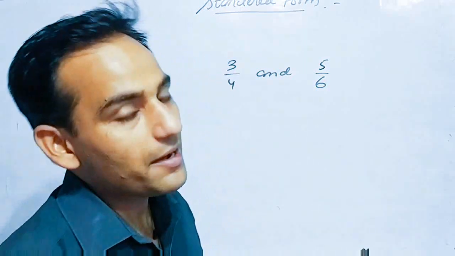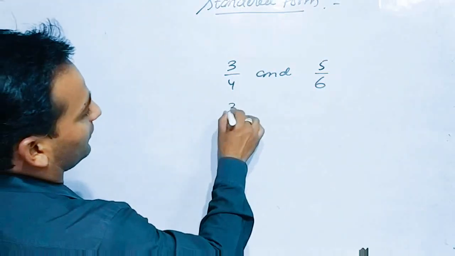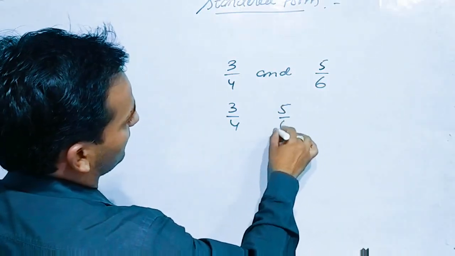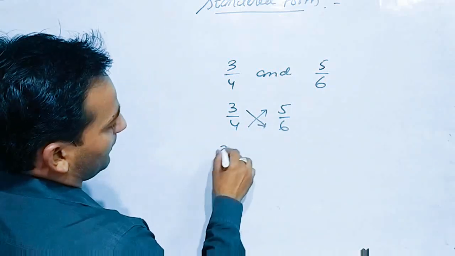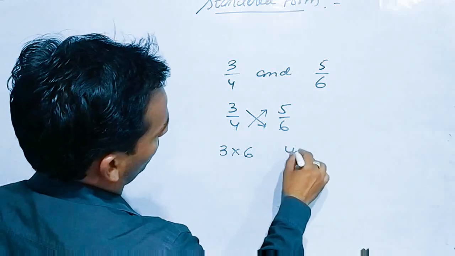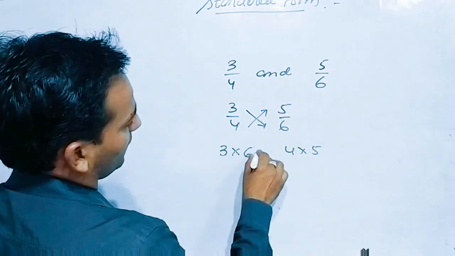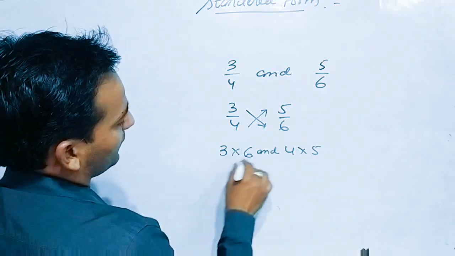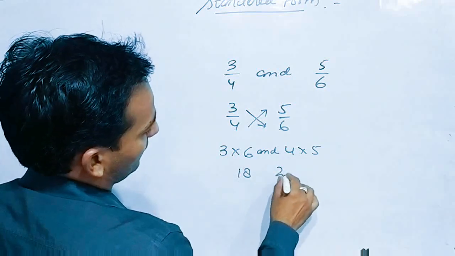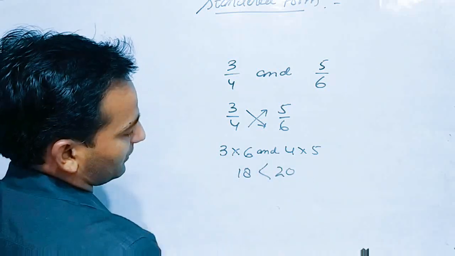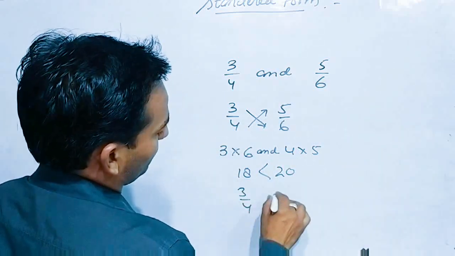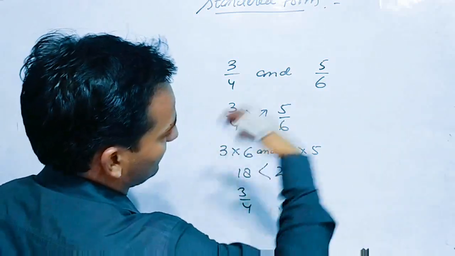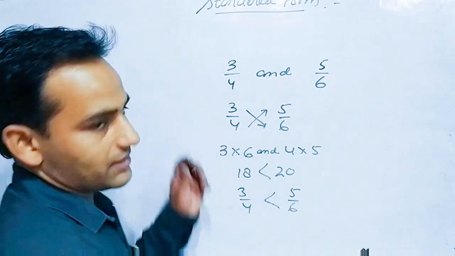Listen carefully. Which is greater? See, 3 upon 4, 5 by 6, you cross multiply the numbers: 3 multiplied by 6 and 4 multiplied by 5, and you can write in between. 3 6s are 18, 4 5s are 20. As you can see, 20 is greater than 18. So 20 is on this side, so 3 by 4 and 5 by 6, this side number will be greater than this side. So this is the way to compare the numbers.